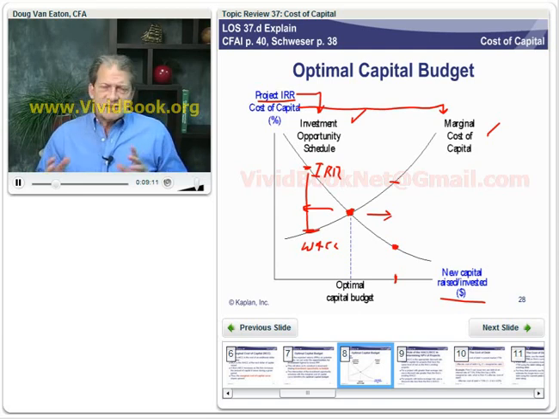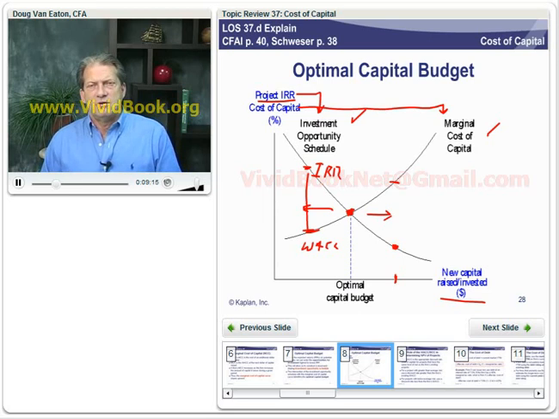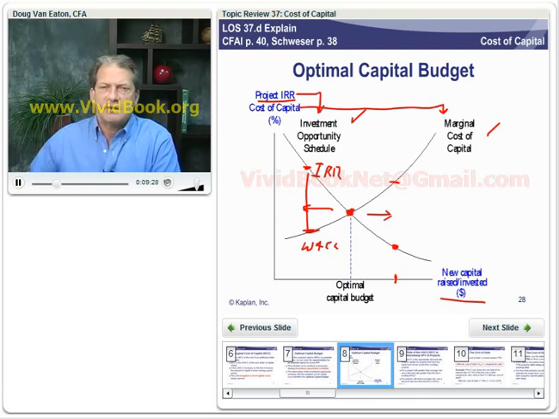So using these arguments, we come to this idea of an optimal capital budget. The choice and funding of capital projects that will increase the value of the firm the most of any bundle of projects.